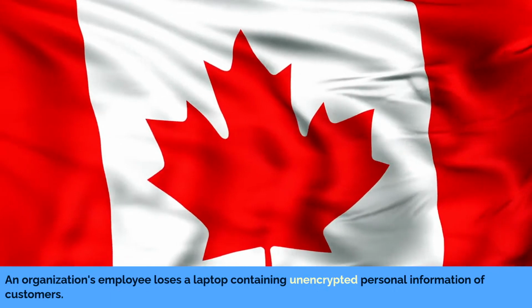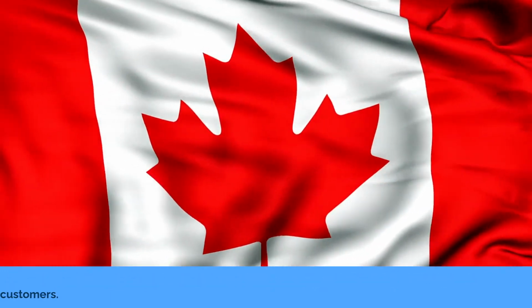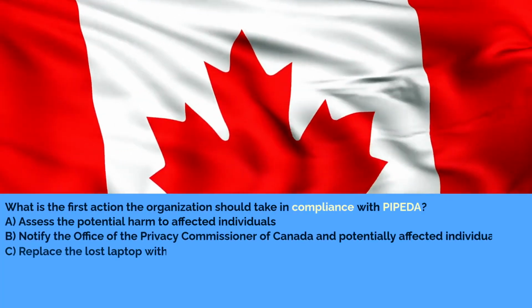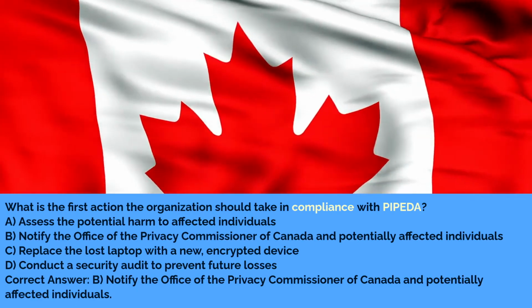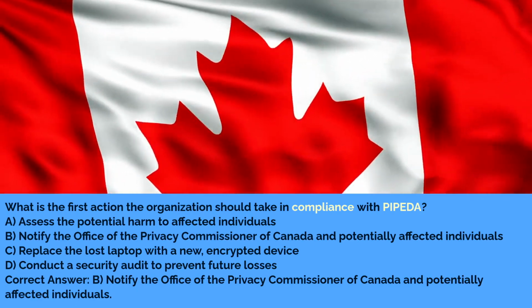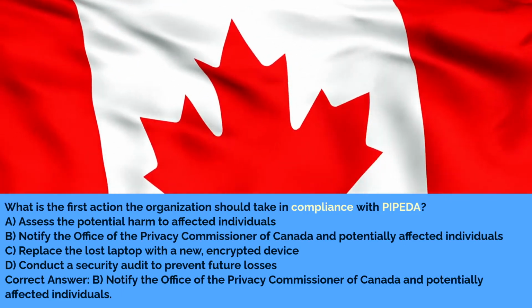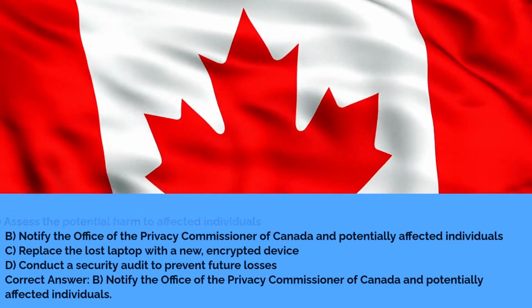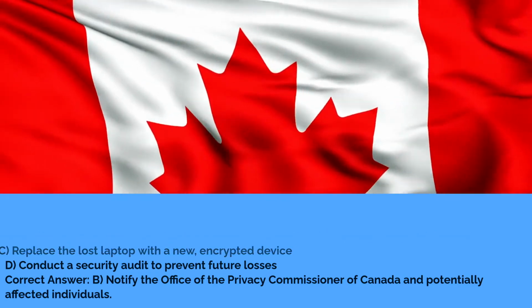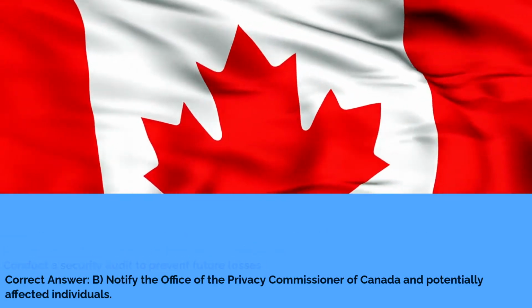An organization's employee loses a laptop containing unencrypted personal information of customers. What is the first action the organization should take in compliance with PIPEDA? A. Assess the potential harm to affected individuals. B. Notify the Office of the Privacy Commissioner of Canada and potentially affected individuals. C. Replace the lost laptop with a new, encrypted device. D. Conduct a security audit to prevent future losses. Correct answer. B. Notify the Office of the Privacy Commissioner of Canada and potentially affected individuals.